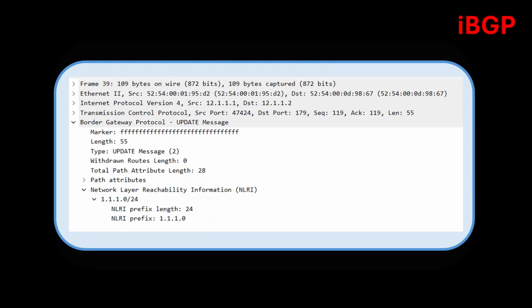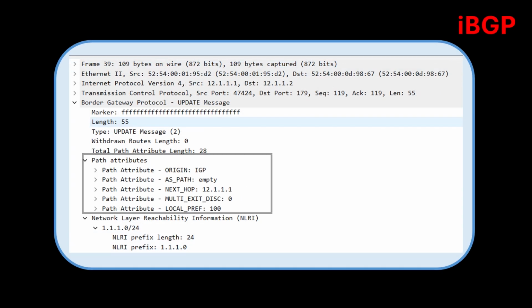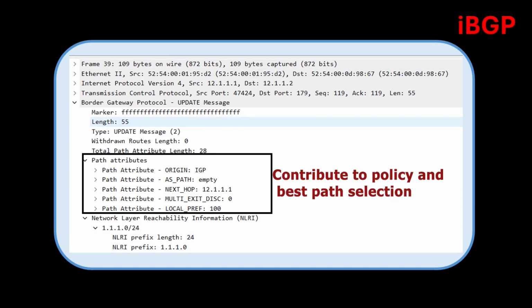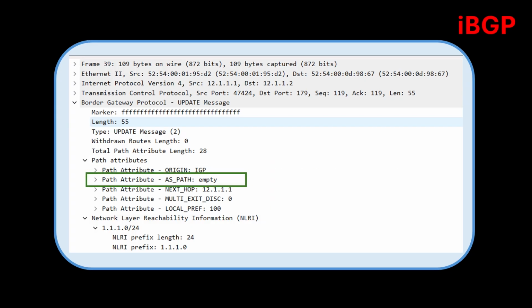All network layer reachability information has associated attributes. These attributes provide various types of metadata that can be used to define granular policy. This video covers the attribute called AS path.